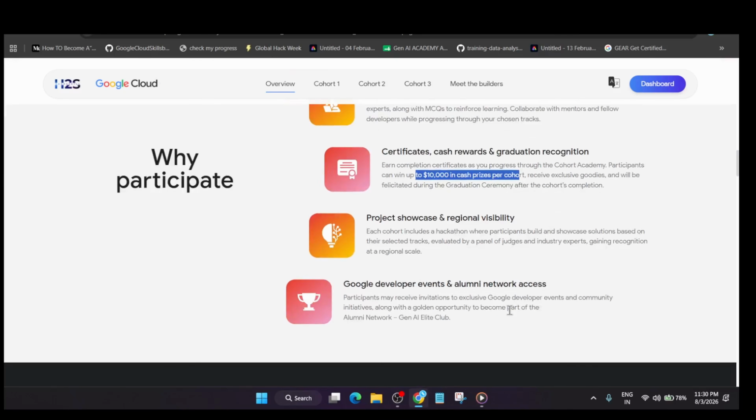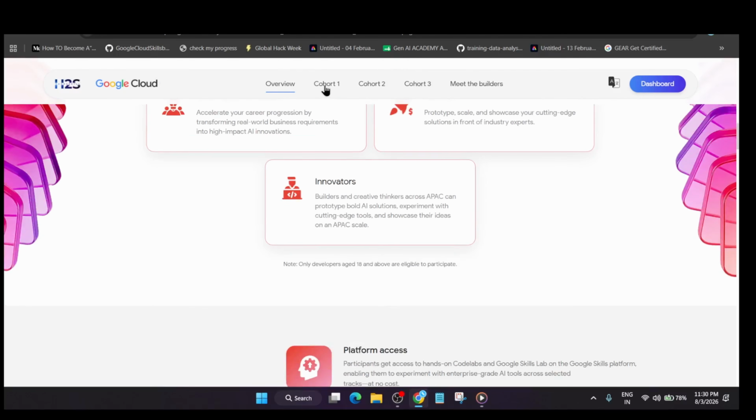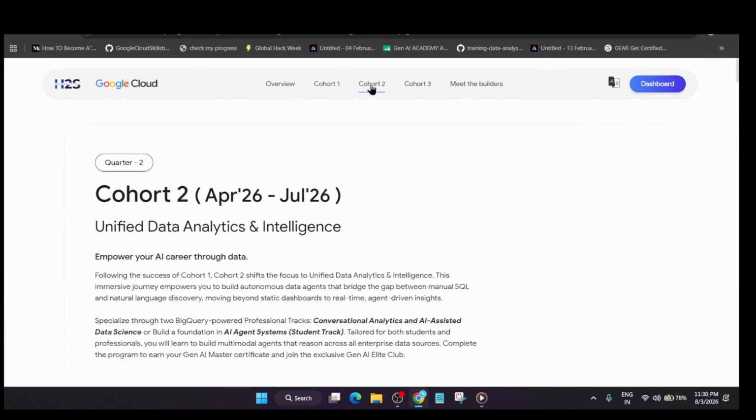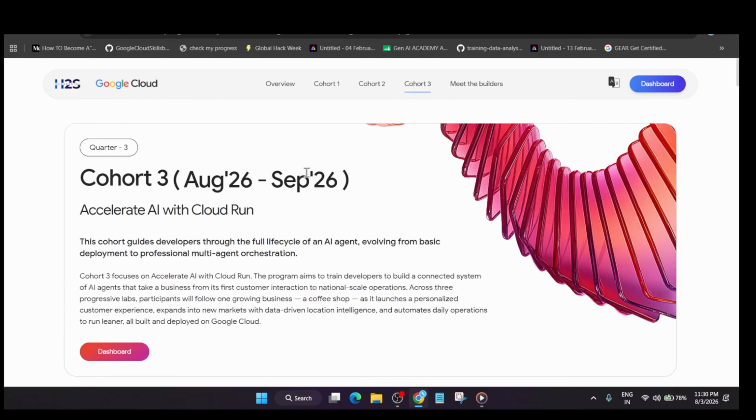You'll be getting a chance to showcase your project, whatever you're building in this hackathon. There'll be a separate hackathon also at the last of the session. And the best part is that you'll be getting access to Google developer events and the alumni network, all that at no cost. So first of all, you can see cohort 1 already concluded, 2 also concluded. We have covered everything step by step. Now it's time for cohort 3.